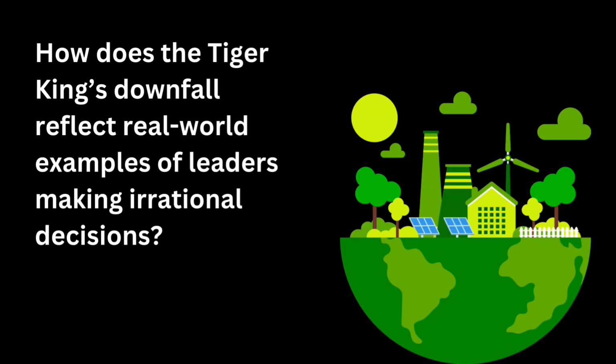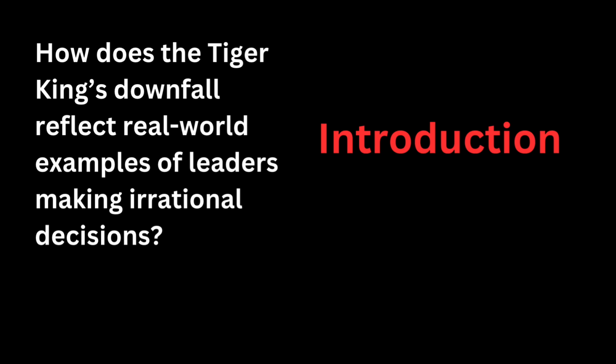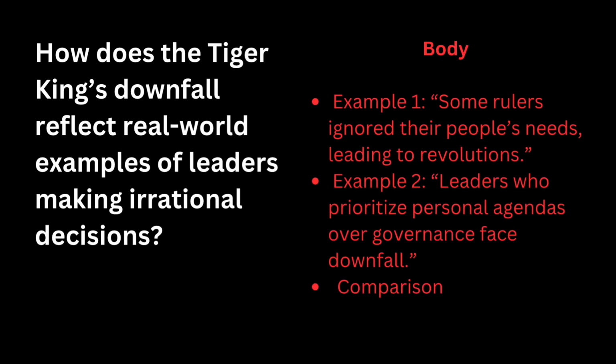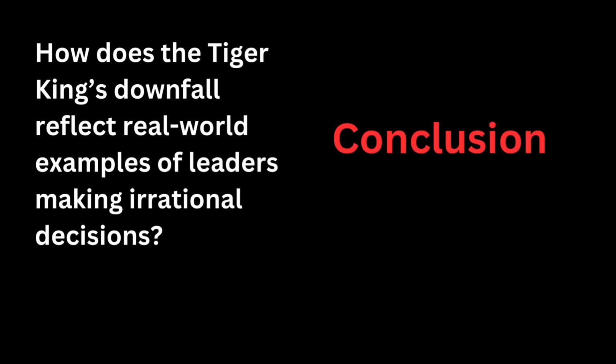For this question, you may start with the introduction, as history is filled with rulers who made poor decisions due to arrogance. In the body, start with an example. The first one, some rulers ignored their people's needs, leading to revolutions. The second example, leaders who prioritize personal agendas over governance face downfall. Then compare both. Like the Tiger King, real leaders also face consequences for bad decisions. And in the conclusion, you may say, true leadership means making wise choices, not chasing personal obsessions.